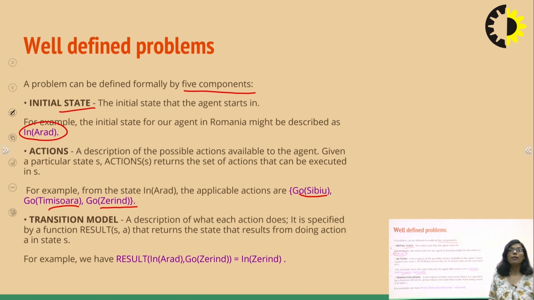Transition model is the result of what the action has been performed. Whatever action you perform, the result of that action is depicted by your transition model. Our depiction of what an action does is specified by the function result. Okay, so this is a tuple.